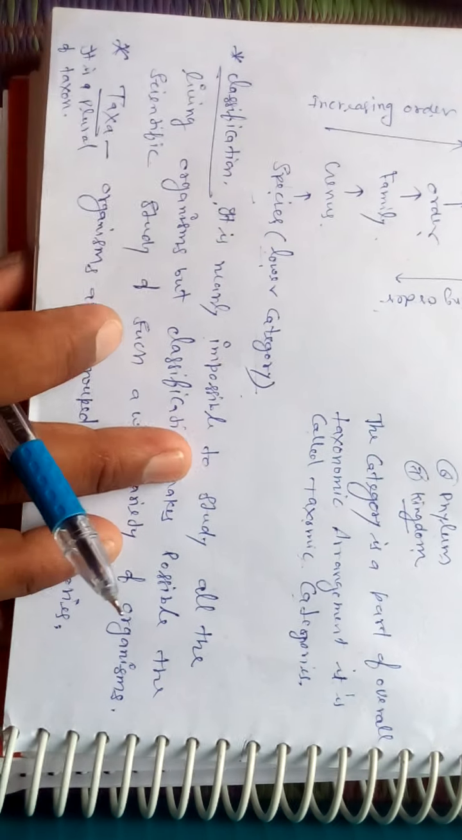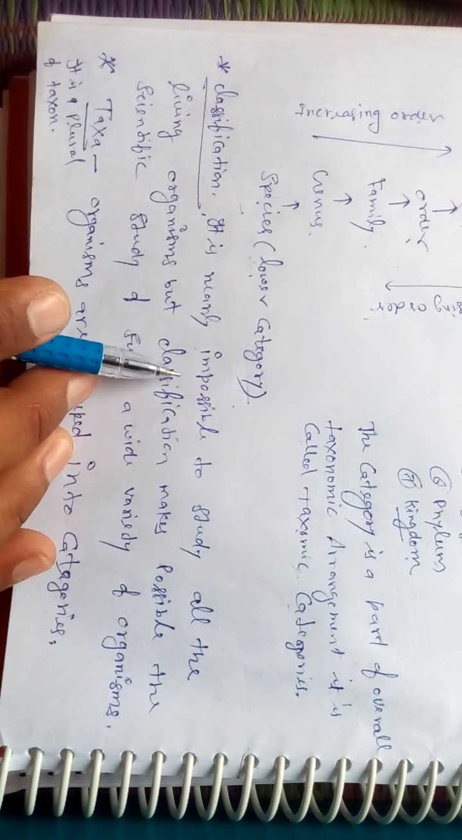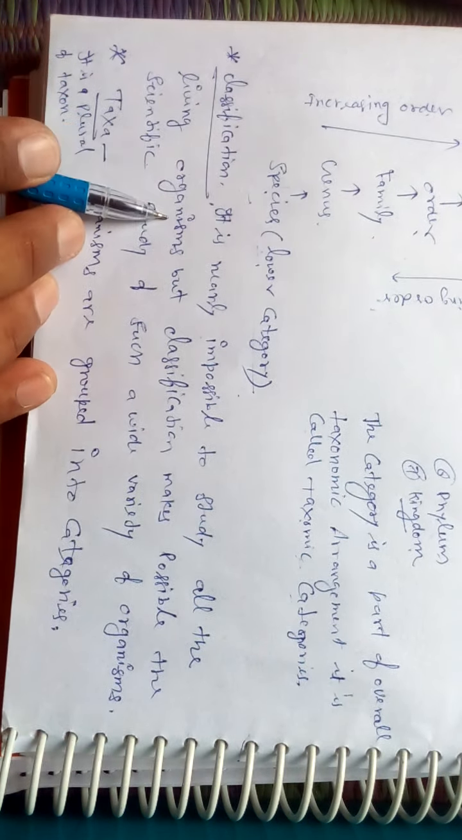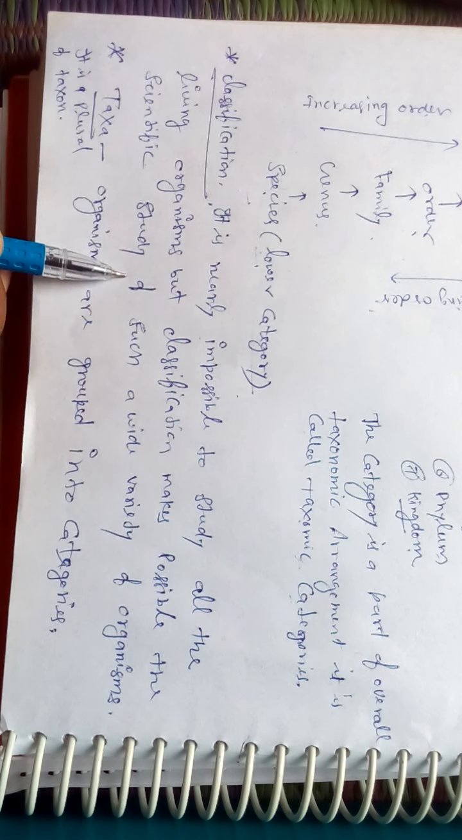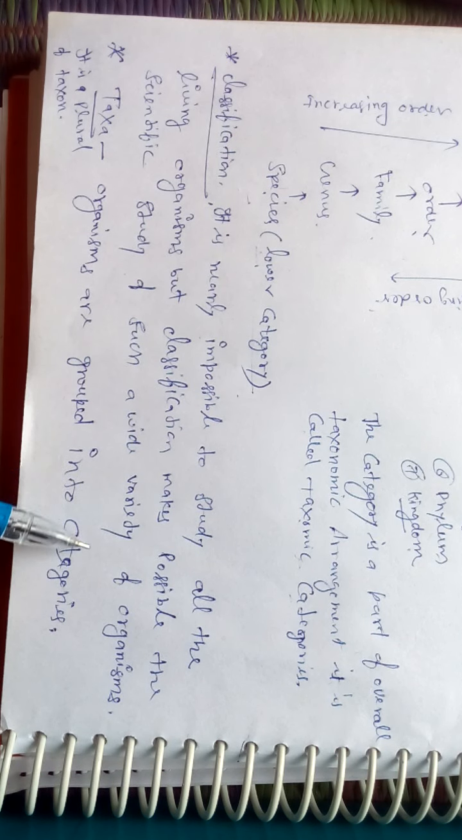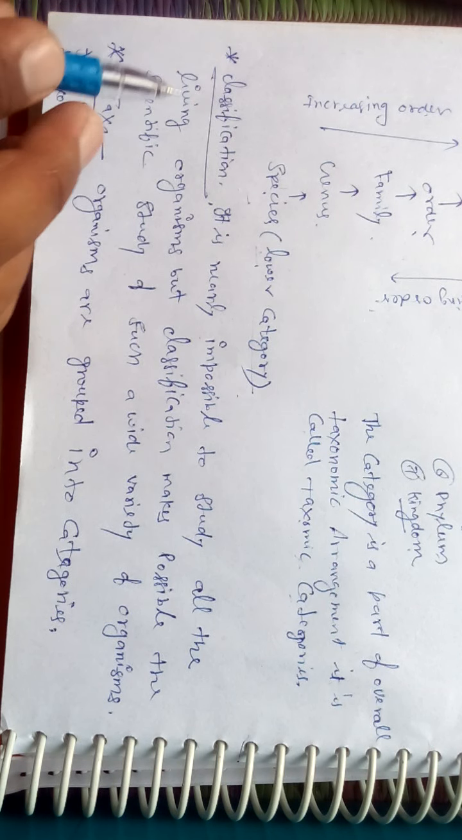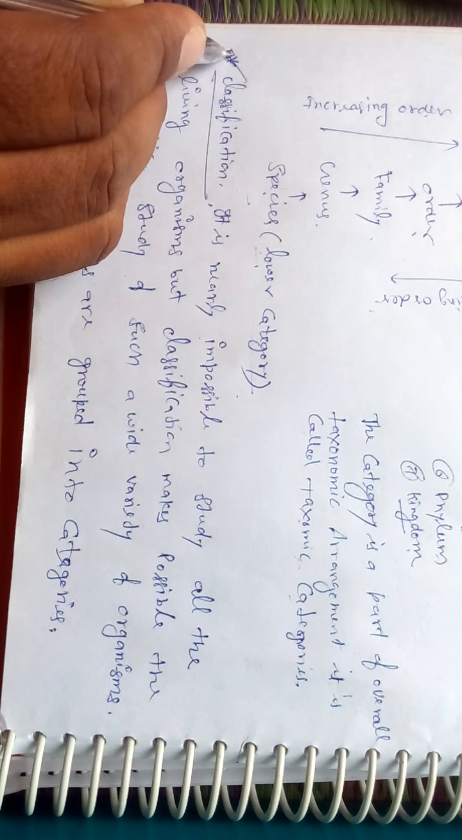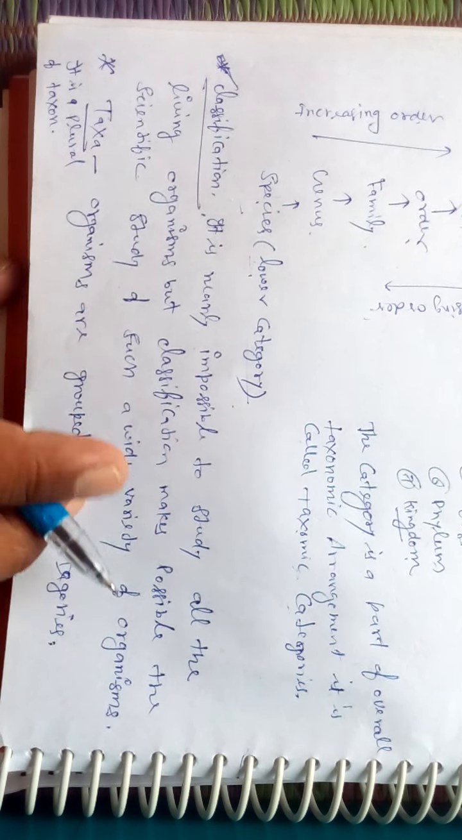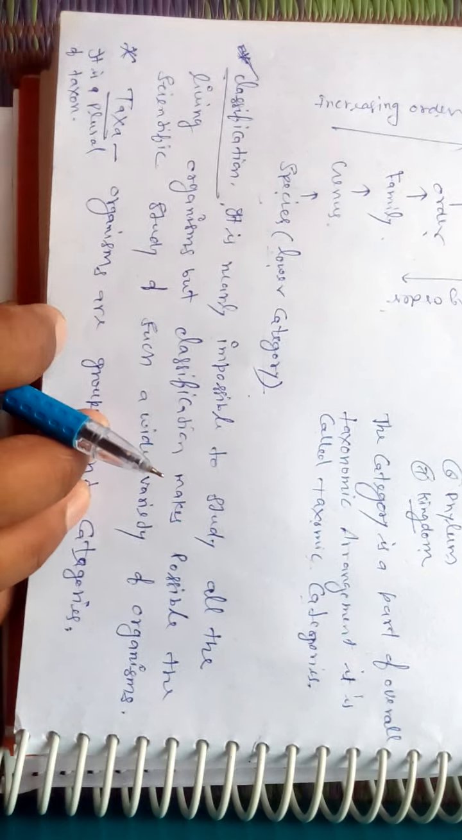Next topic is, dear students, classification. It is nearly impossible to study all living organisms, but classification makes possible the scientific study of such a wide variety of organisms. It is the simplest way to study all the other animals or plants.